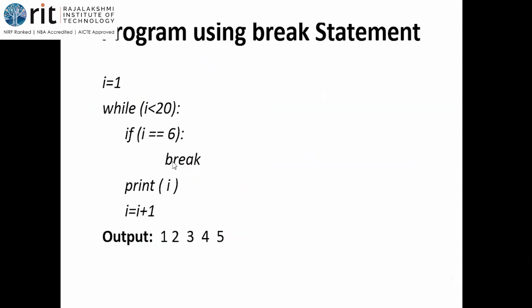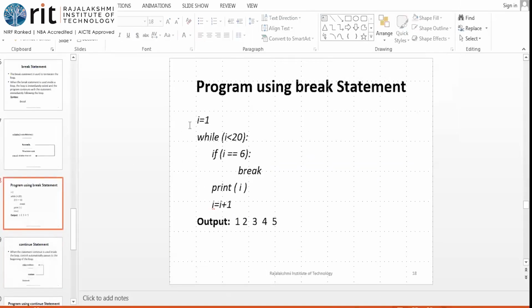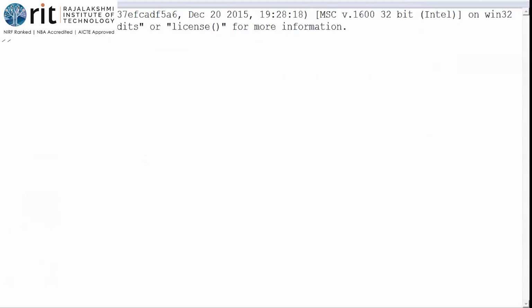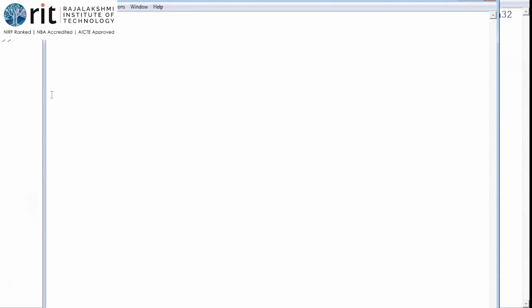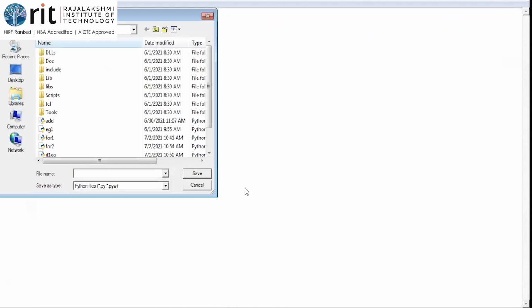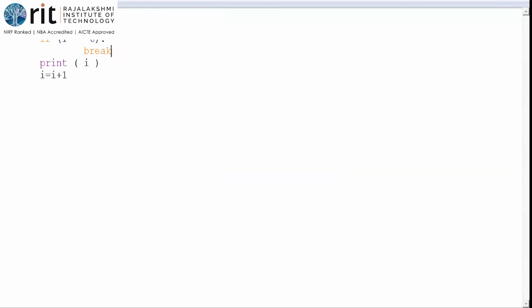Okay, you wanted me to run this in short, isn't it? I'll do that. Make sure you give the proper indentation. I'll explain the indentation in this program.